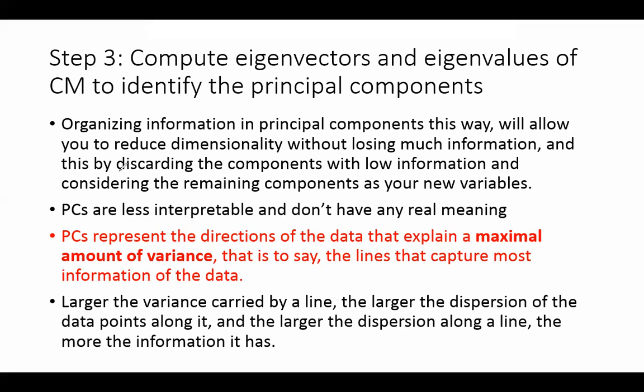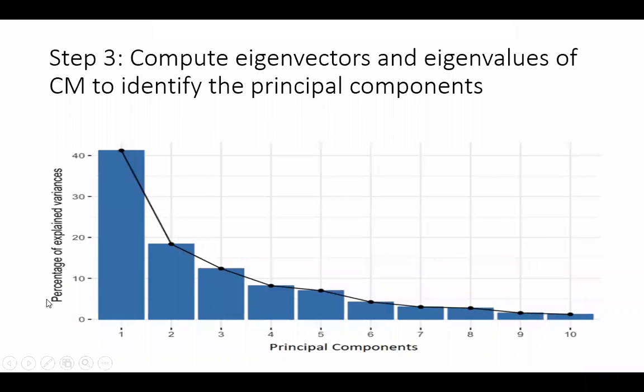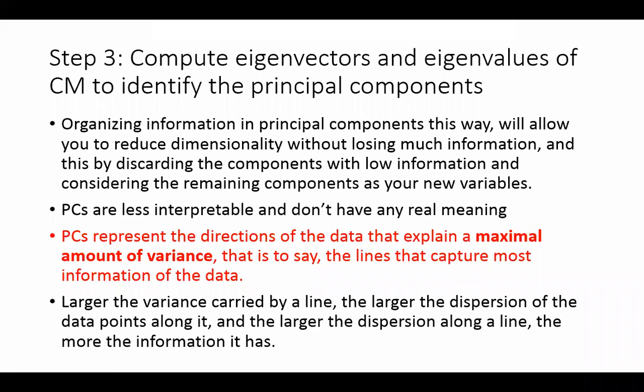So organizing the information in this way will allow you to reduce the dimensionality without losing much information, by discarding the components with low information and considering the remaining components as your new variables. So in this case, I just take the first two components. That's it. I can discard the other ones. They don't carry much information for me. That is, they don't explain that much of the variance in the data set. Okay? So PCs are less interpretable and don't have any real meaning. It's not any column name, right?